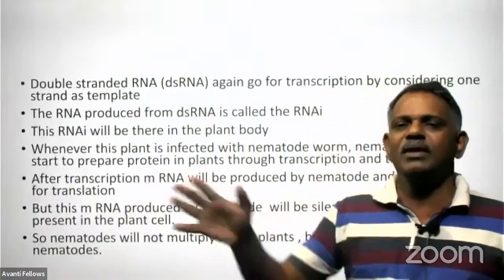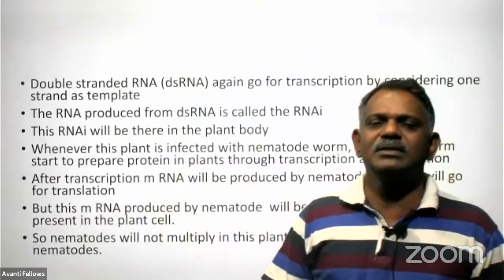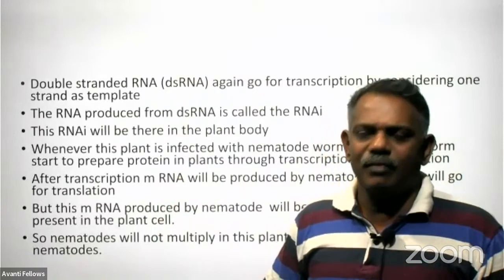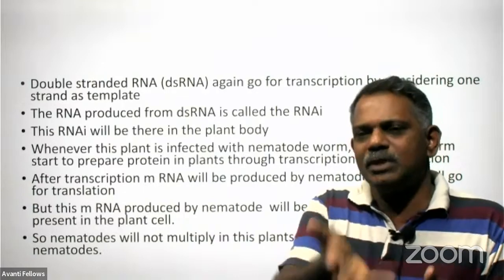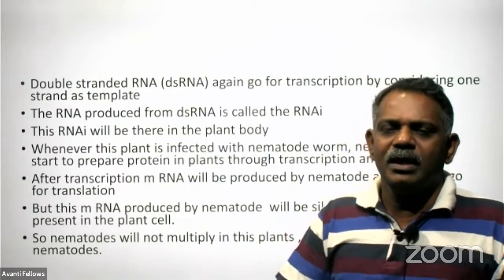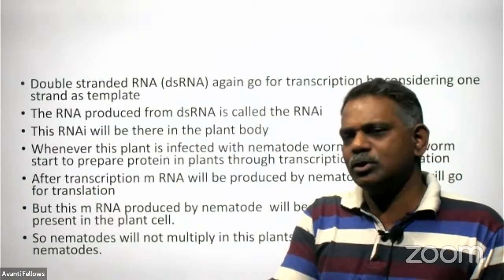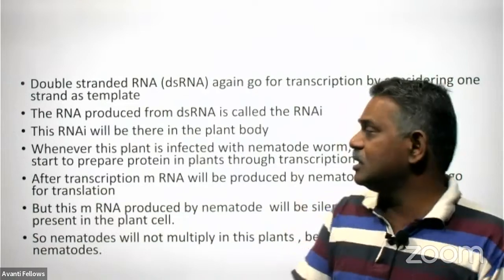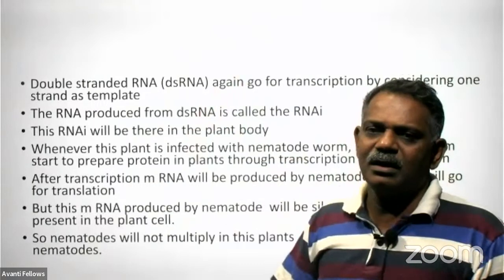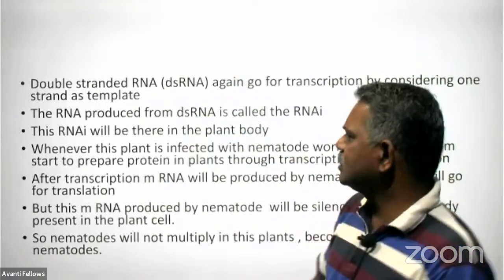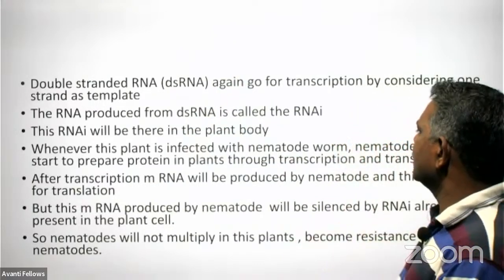That RNAi will be there in the cell of this plant. And whenever this nematode worm infects this plant and produces mRNA in its body, immediately this mRNA produced by the nematode will be silenced by the RNAi already present in the cell. And that only we call RNA interference.